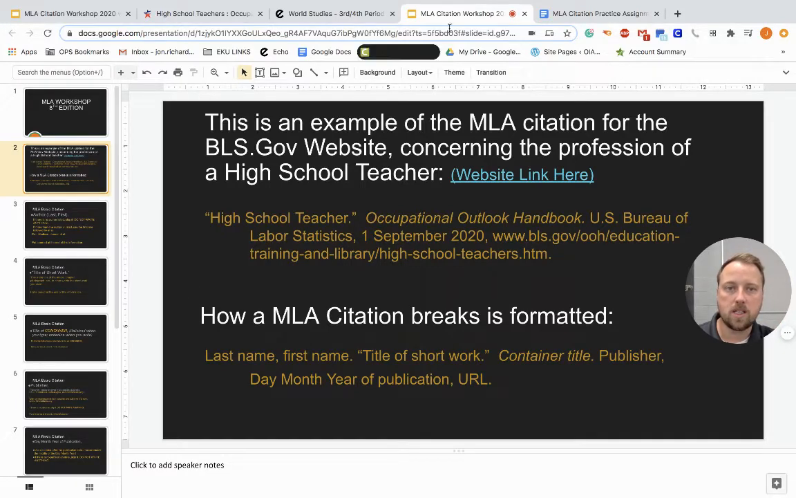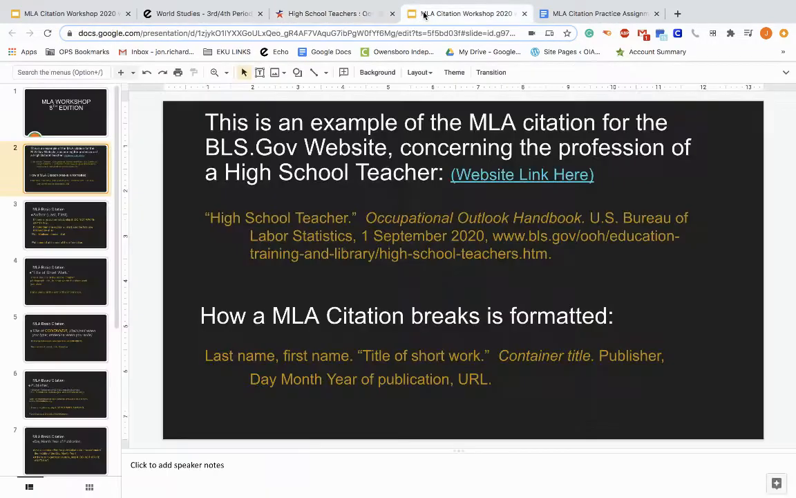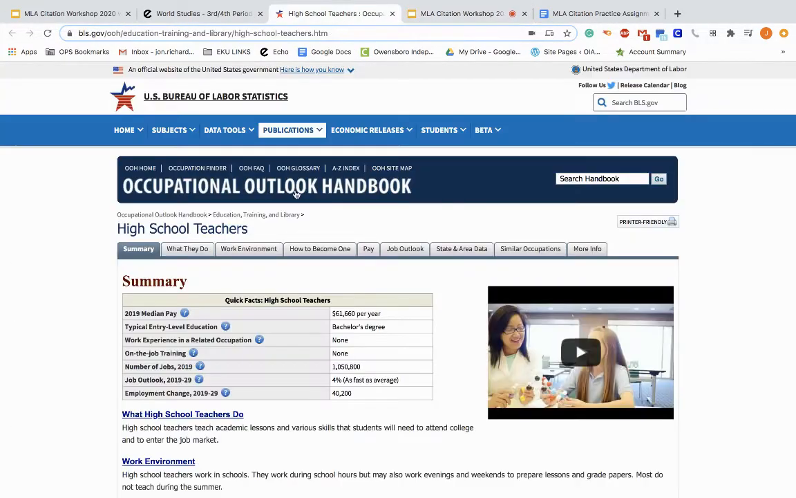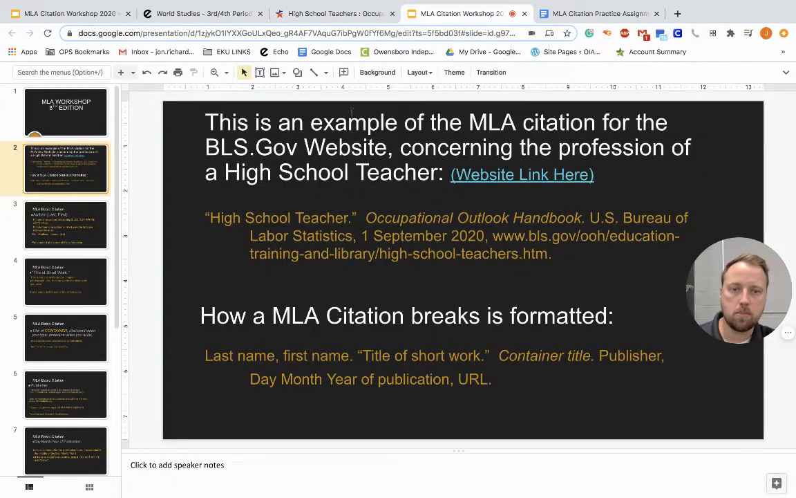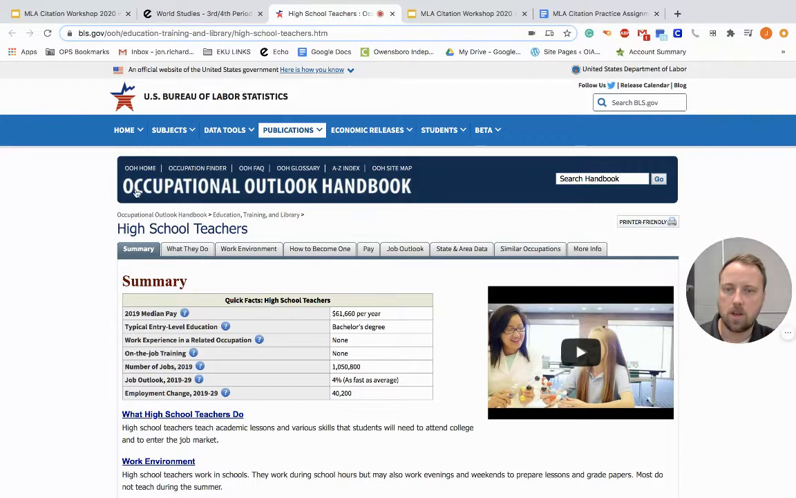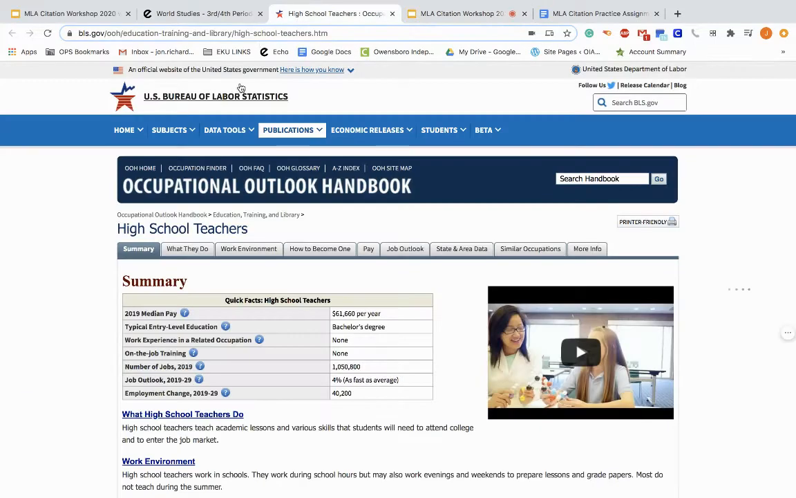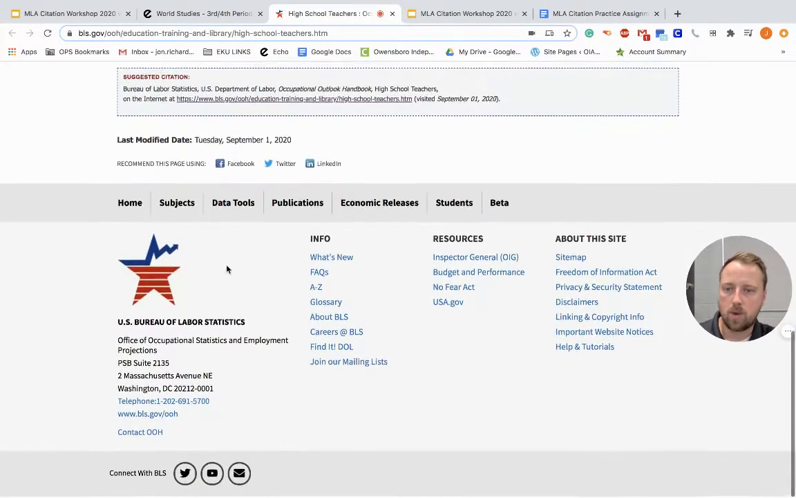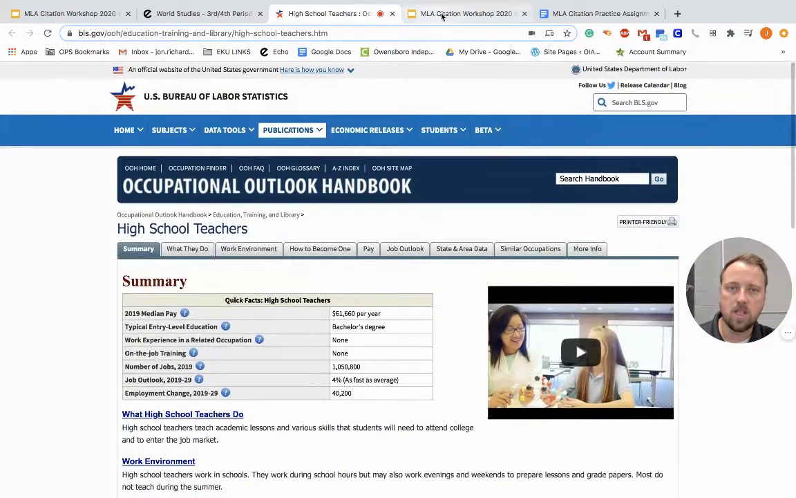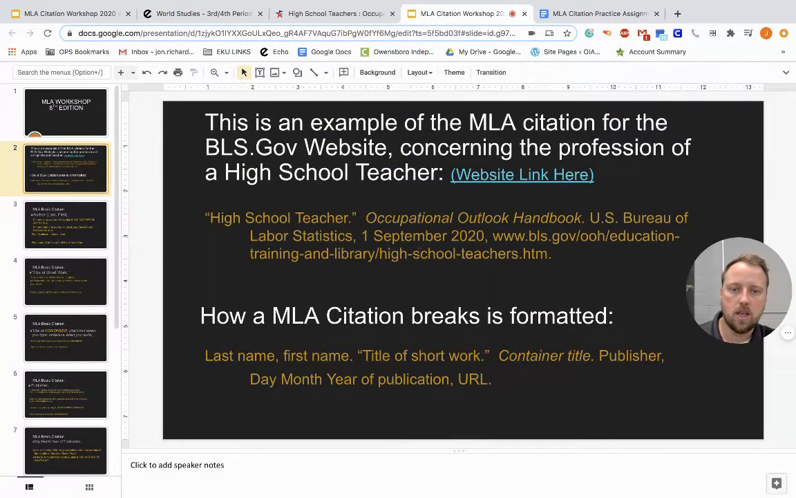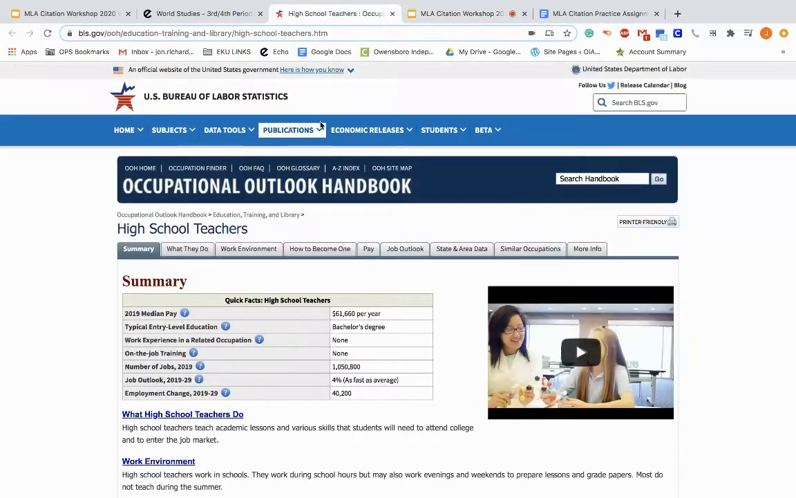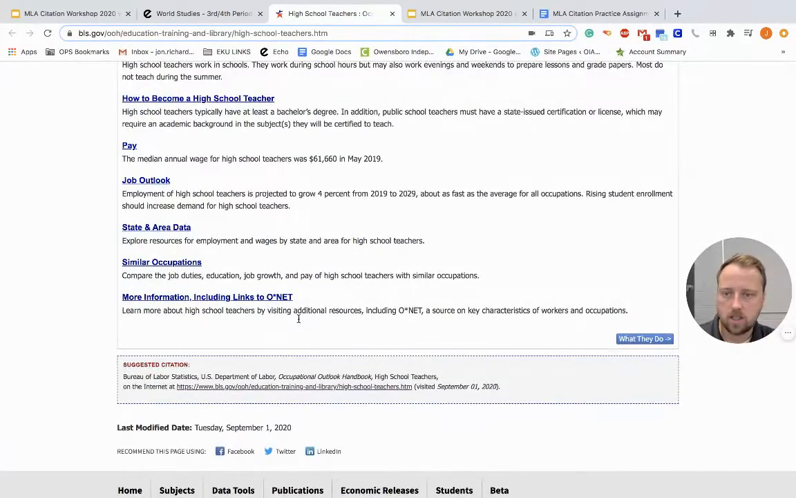Now, the way that breaks down, and we can see some of those pieces if we bounce back and forth here. We can see that high school teacher comes from the title, high school teachers. We can see that Occupational Outlook Handbook comes from right up here. U.S. Bureau of Labor Statistics is right up here, and if we scroll down, we can also see that down here. So we can see all this information from the website. The date is available right down here.